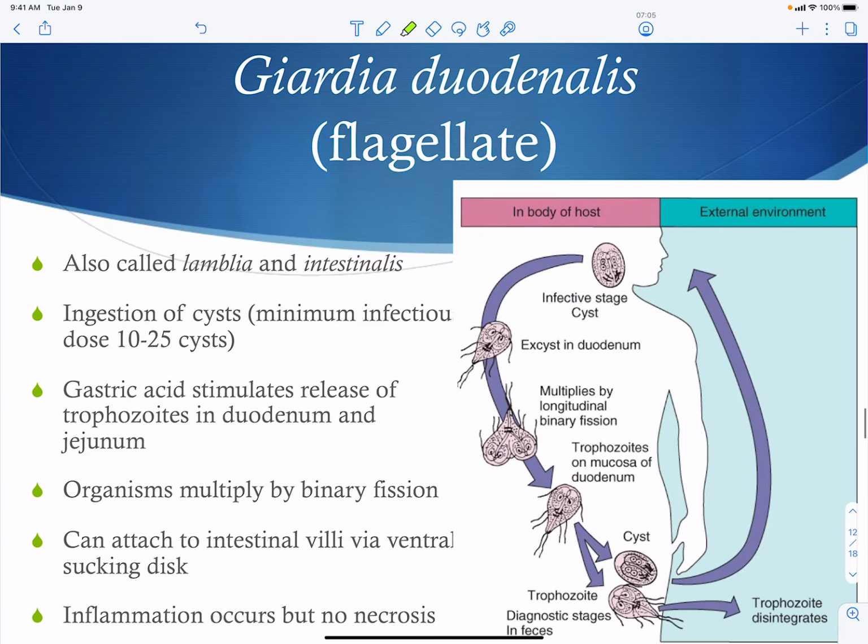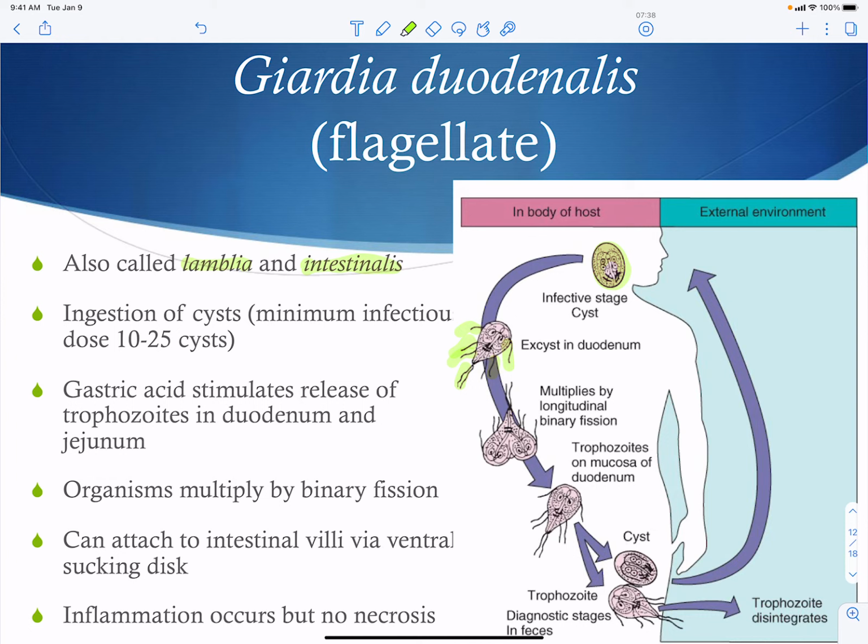Giardia is going to be a flagellate, so we have these little flagella. It looks kind of like a funny little organism. This is also termed Lamblia or Intestinalis. It's all the same organism, whether it's Giardia duodenalis, Giardia lamblia, or Giardia intestinalis. The ingestion of the cyst, in this case, is going to be infectious. And then the gastric acid, again, is going to stimulate the release of the trophozoites.